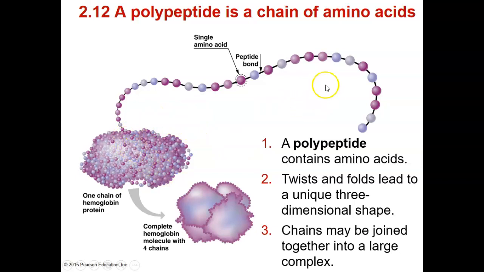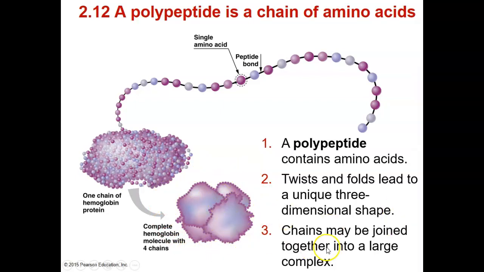When this polypeptide chain is folded into a three-dimensional structure, it will form a unique protein. For example, in this case, one polypeptide chain can form into a subunit of hemoglobin structure. When combining four of these subunits, it will form a functional complete hemoglobin.